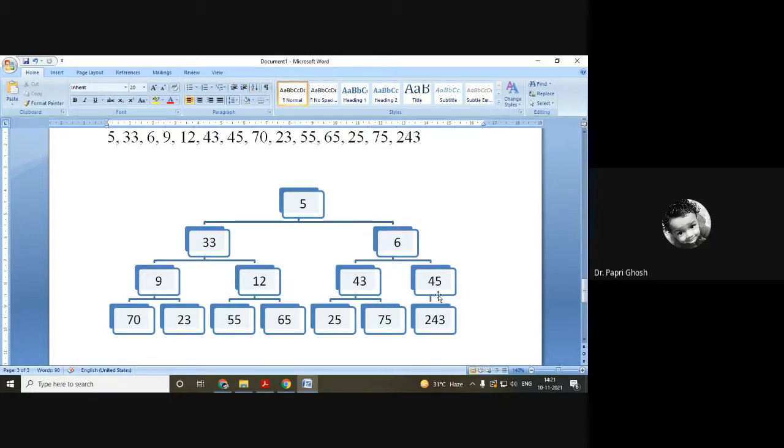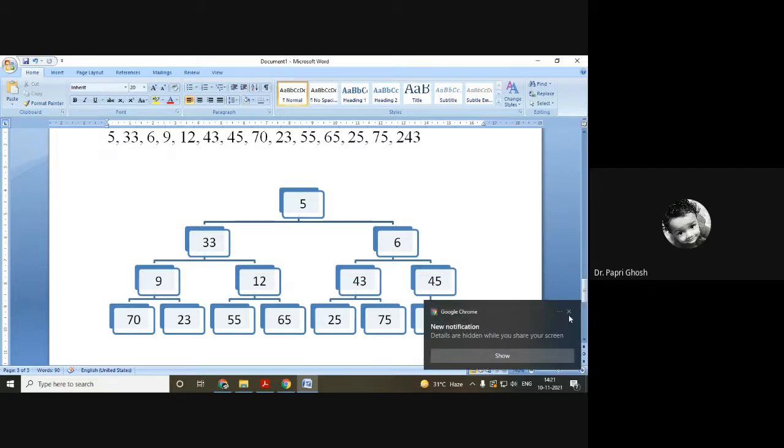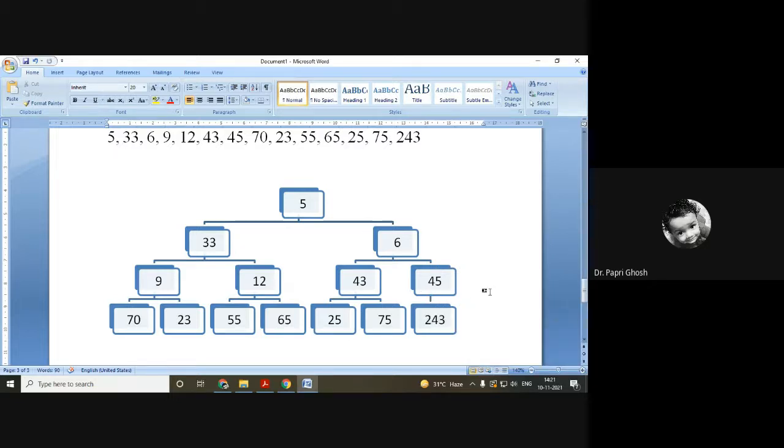So we have to check in this way. Like last trios, we have to notice who the trios are. If we consider this node 5 as a parent node, it has 2 child nodes, right? So these 3 are known as one trio. Again, 33, 9 and 12 are another trio. 6, 43 and 45 are another trio.